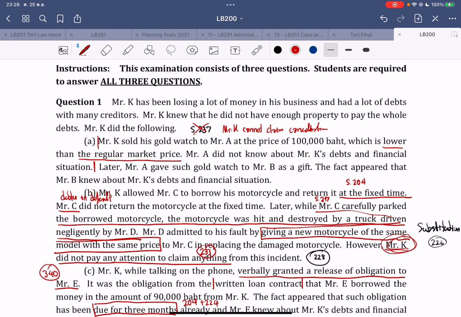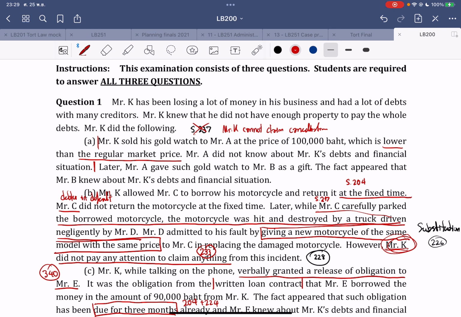Here, the elaboration may be made more by section 226 paragraph 2, such that real subrogation, where a property is substituted for another property in the same juristic position as the previous one, is called real subrogation. And in this case, the old motorcycle that was already destroyed is in the juristic position such that Mr. C is liable and Mr. C has to return it, right? And even though it was hit, Mr. C is still liable for this fact.